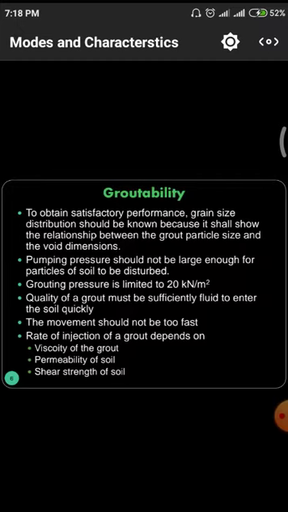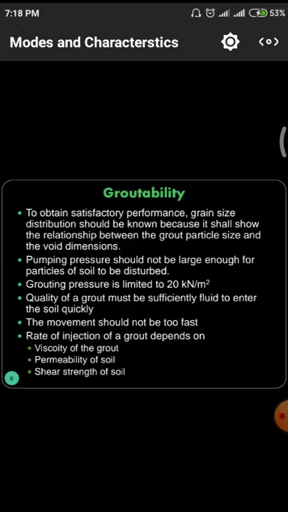automatically bursting will take place at intermediate points, so that the material will not flow into the void, and automatically the total material and this investment will be wasted. So we have to observe the pumping pressure, whether it will be borne by the pipe or not, and whether the material will be transferred or not.